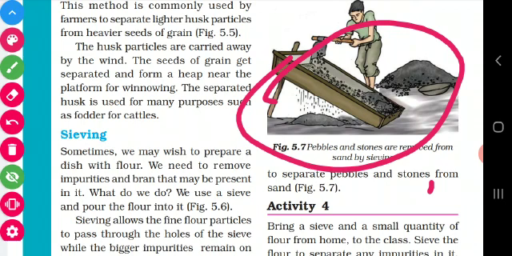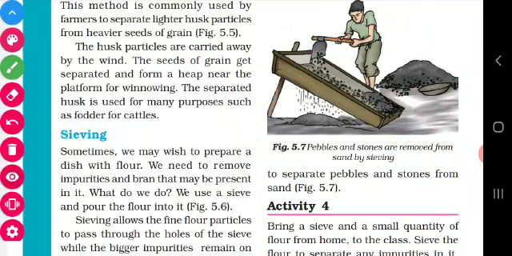Pebbles means somewhat big stones. By keeping this slanting sieve, we can remove the fine sand particles from the pebbles and stones. Children, have you all understood sieving?